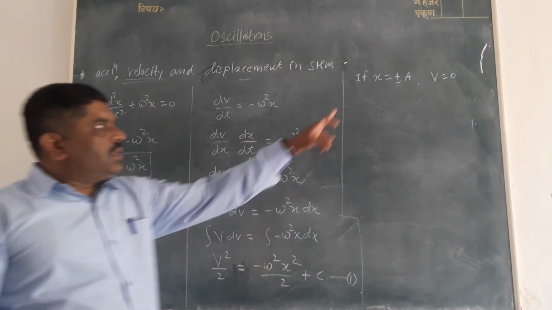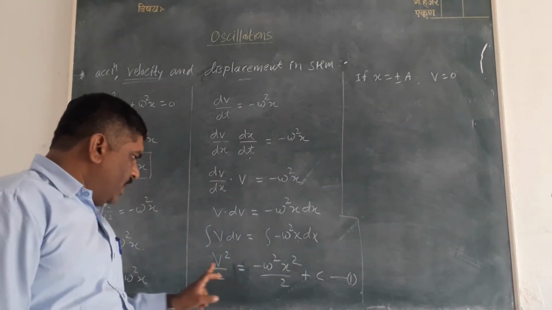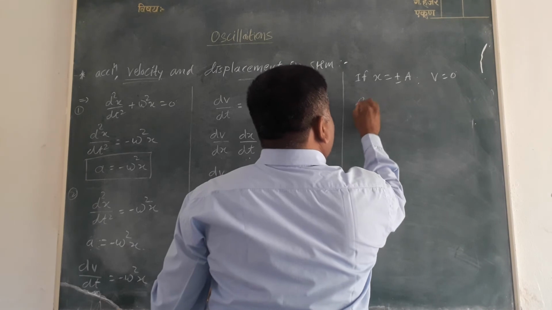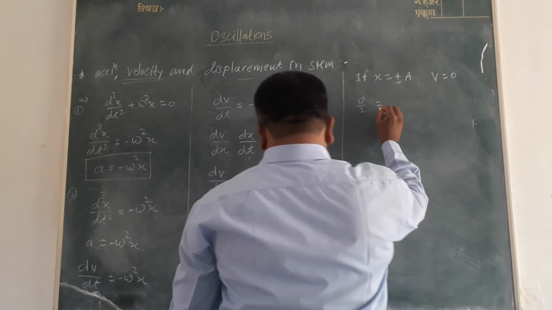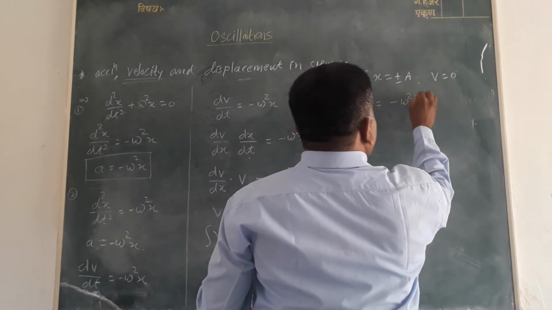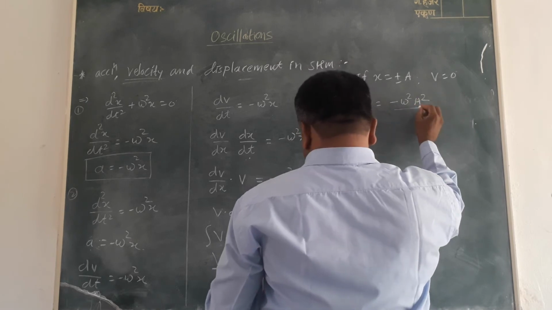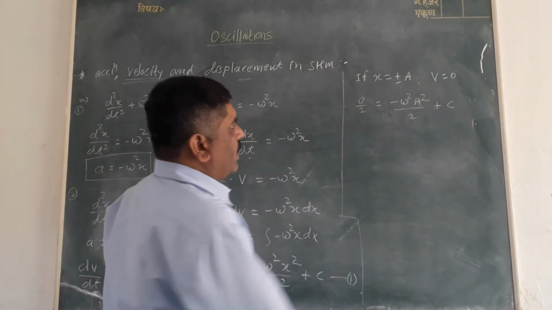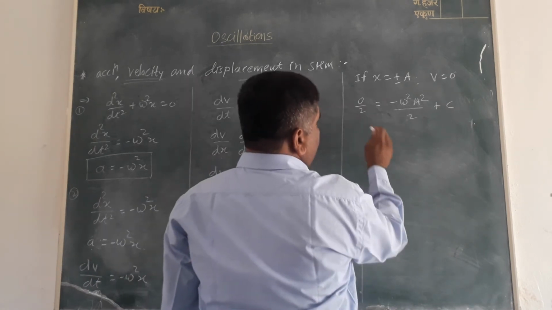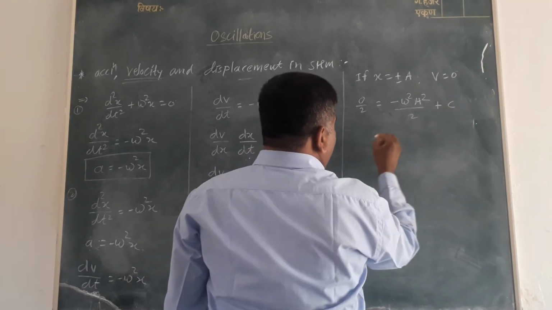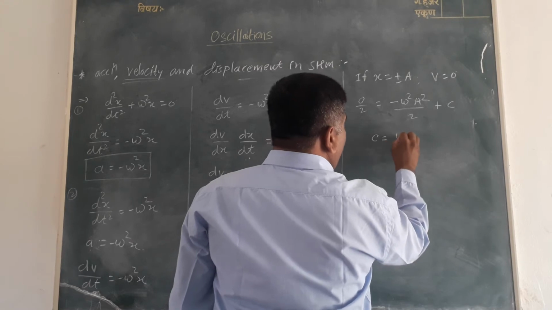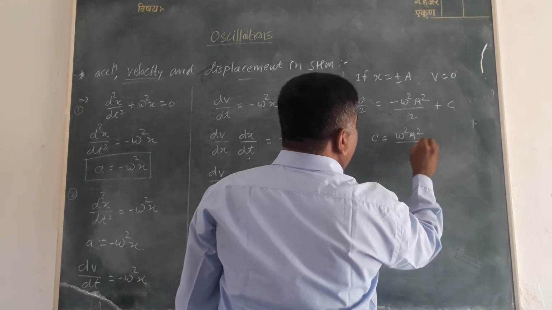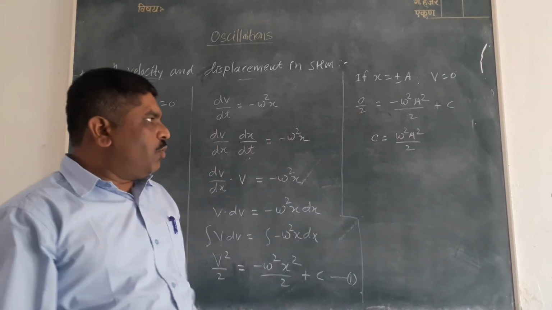Now put these two conditions in equation 1. We get 0/2 = -ω²a²/2 + c. Therefore, the value of c is ω²a²/2.